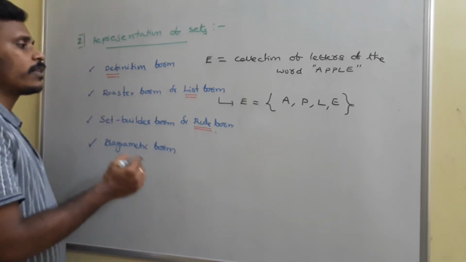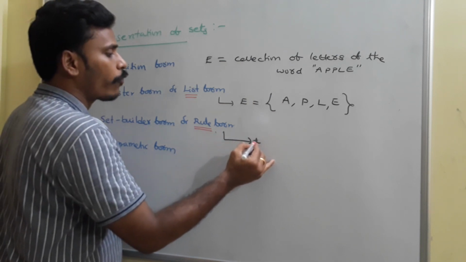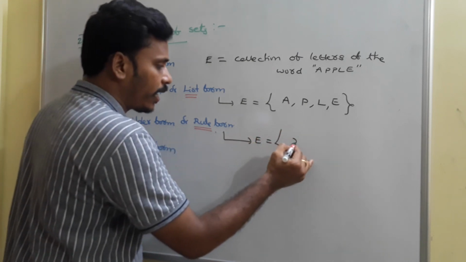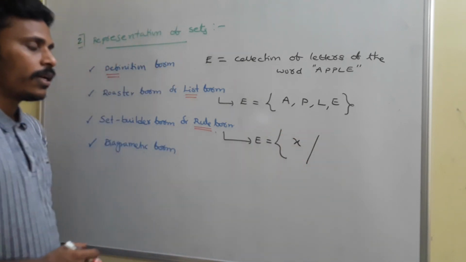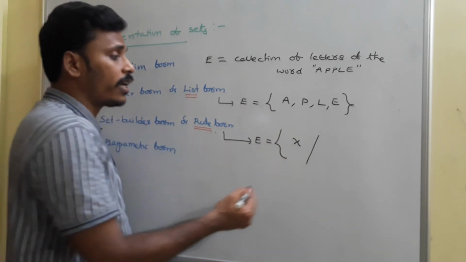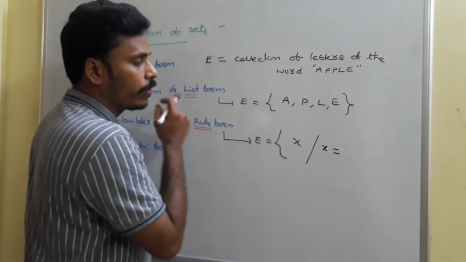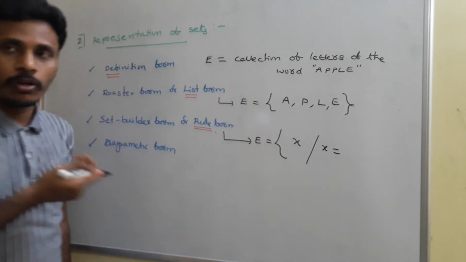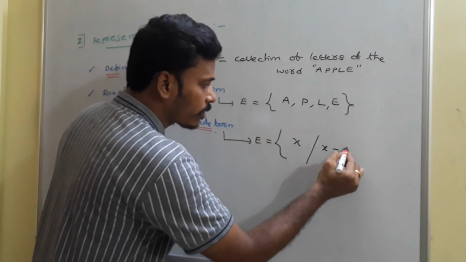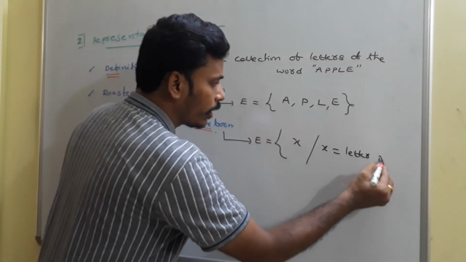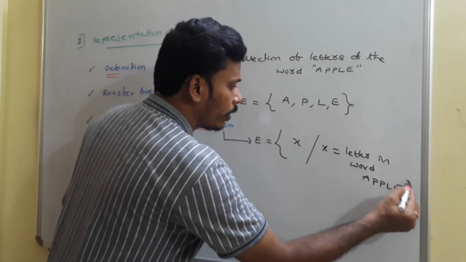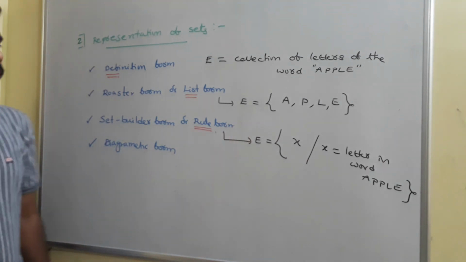And then set builder form. Whereas coming to the set builder form, you need to give a rule. To give a rule, the basic structure is x such that. You need to start like that. E contains an element x such that x is an element of the letters of the word apple. They are not numbers, so we don't have any other choice but to write like that. So E is equal to x such that x is a letter in the word apple. That's enough. This is the set builder form or rule form.